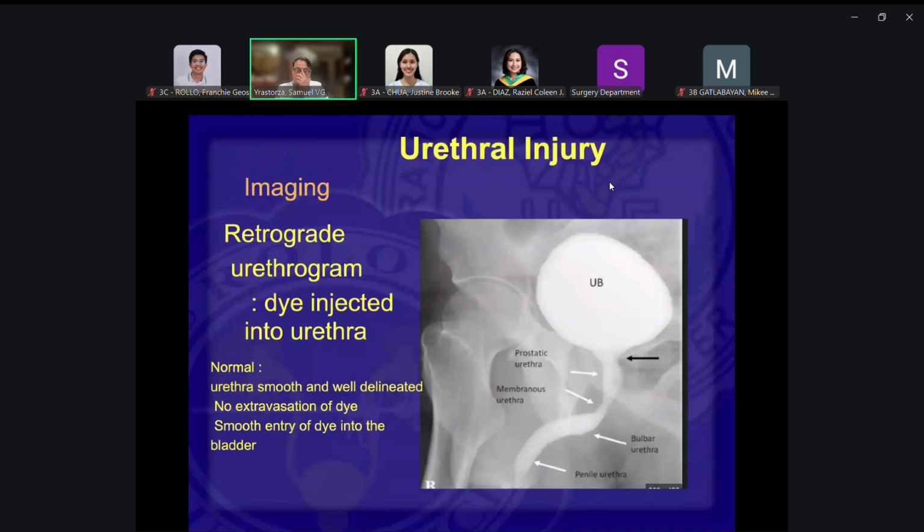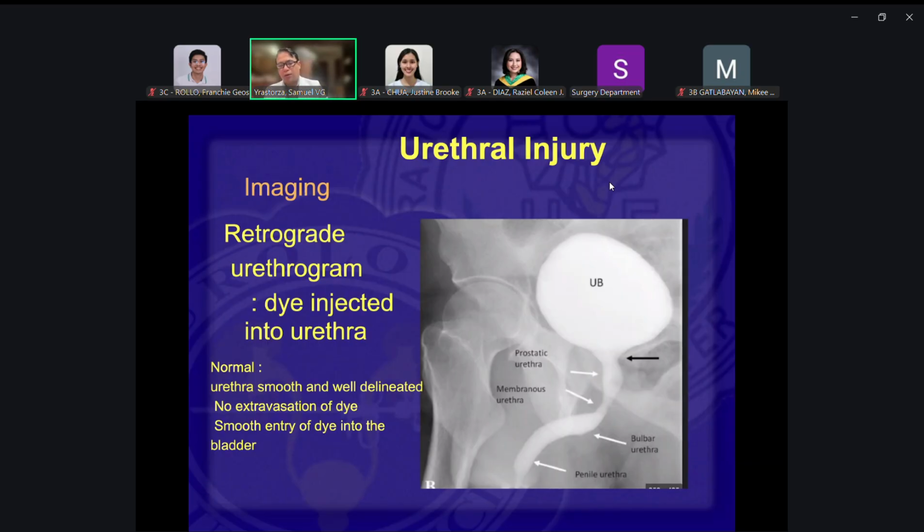And so what would be the imaging of choice for us? Talaga favorite sa amin yung dye. In this case, di na kailangan ng CT scan. Okay? X-ray would do. And the diagnostic test is called a retrograde urethrogram. So you want to view the urethra. That's why it's called a urethrogram. And again, we use a dye and X-ray for that. Of course, you can also use a CT scan for this, but not necessarily.